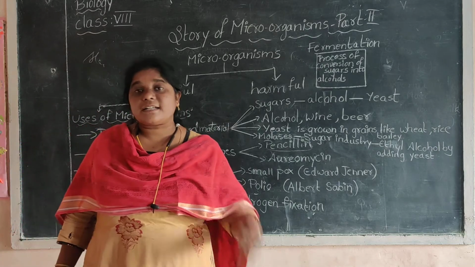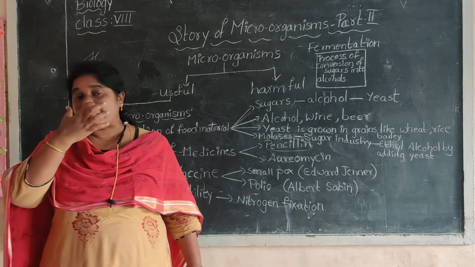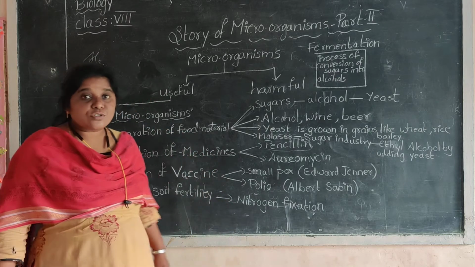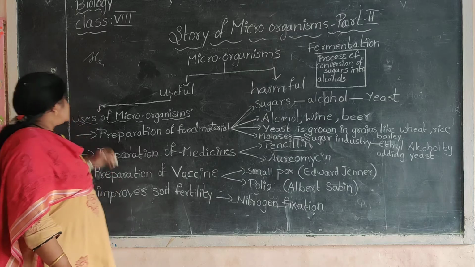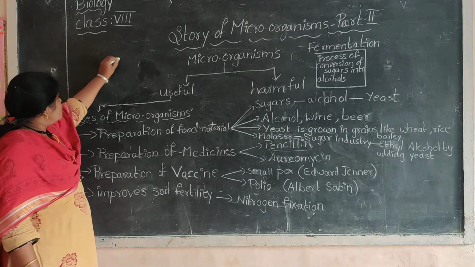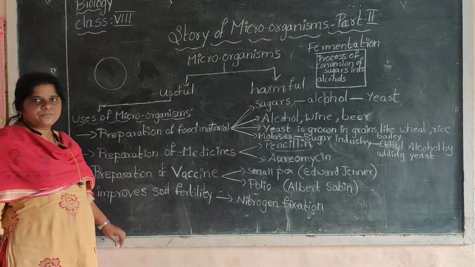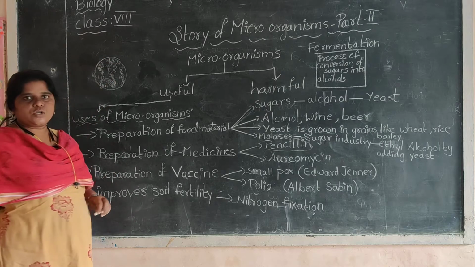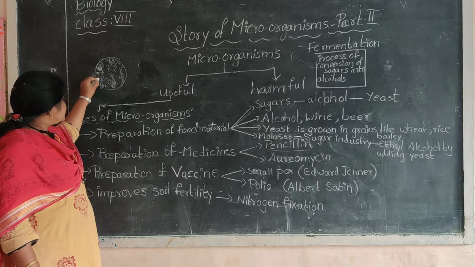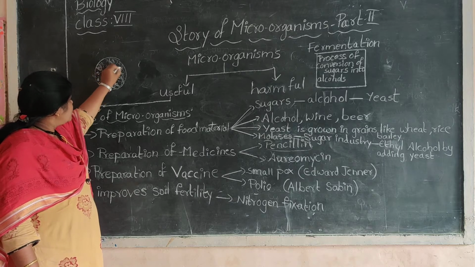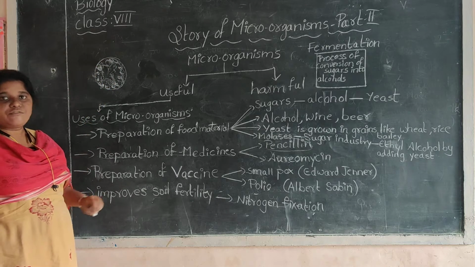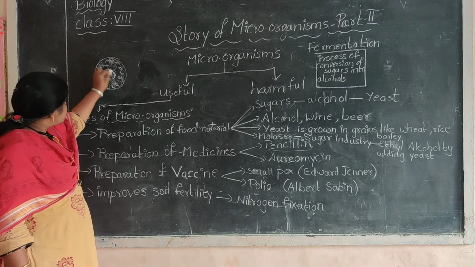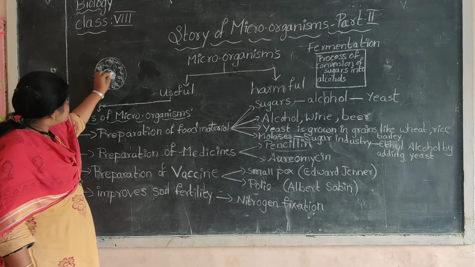Then at that time, Dr. Alexander Fleming focused on this bacterial disease. For that, he took a petri dish. He kept the medium necessary for bacterial growth, and he was growing bacteria in the petri dish. And finally, in one corner, he found that the bacteria were dead.